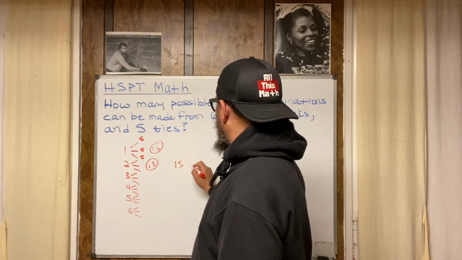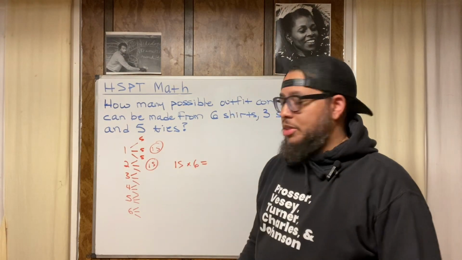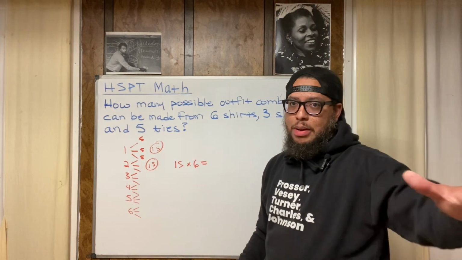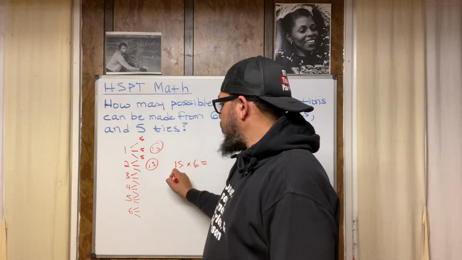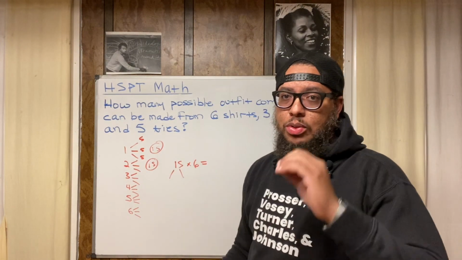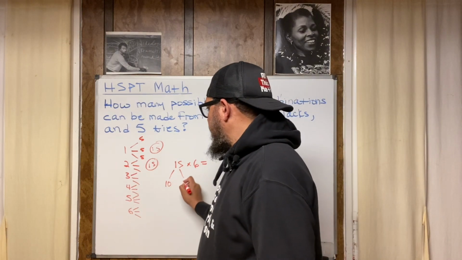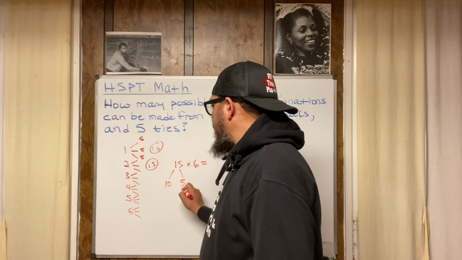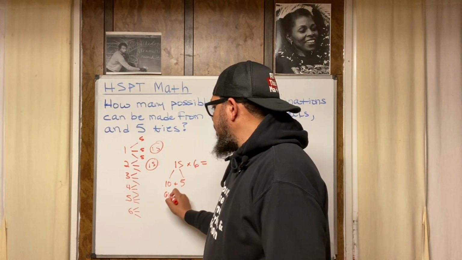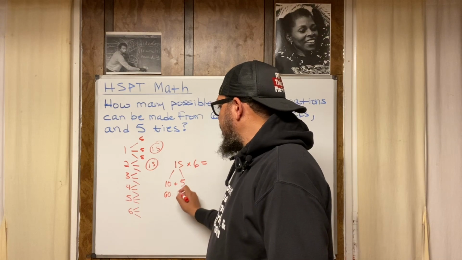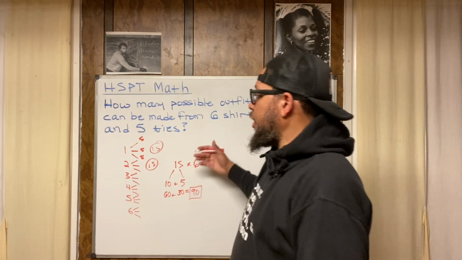What is 15 times 6? 15 times 6 is 90. This is a trick I showed my nephew Maceo the other day. When you multiply 2-digit numbers by 1-digit numbers, you can decompose the 2-digit number into a 10, or a number that ends in 0. In this case, it's 10 and a 5, right? We have 10 plus 5, and then 10 times 6 is 60, 5 times 6 is 30, and 60 plus 30 equals 90. So either way, we get 90.